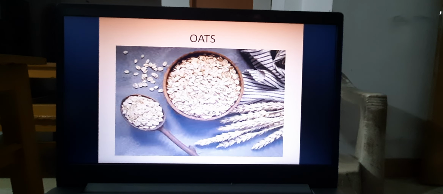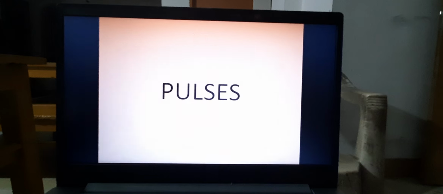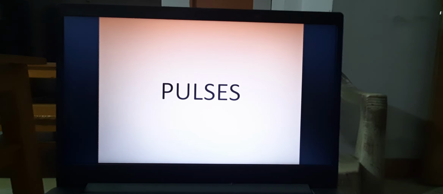Oats, nowadays you have probably seen oats, we are using as our food to control the cholesterol and fats. It is giving energy but controlling the fats, and ultimately our fatness will be decreased. Next we are coming to pulses. Pulses mainly